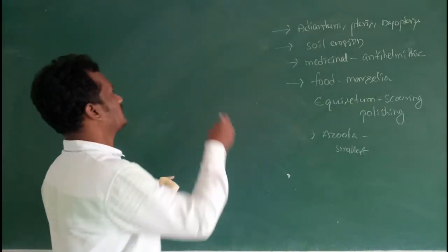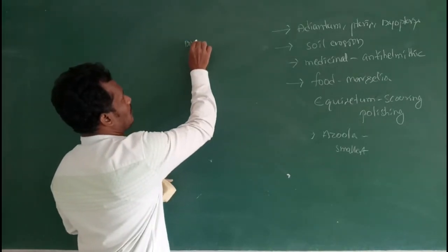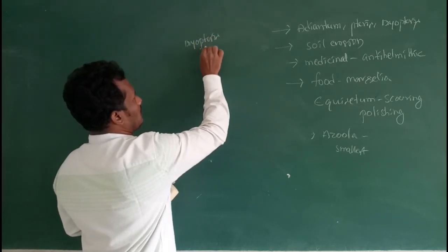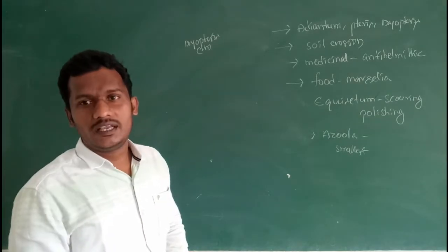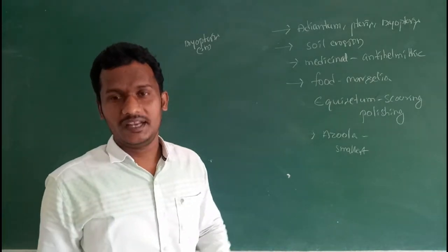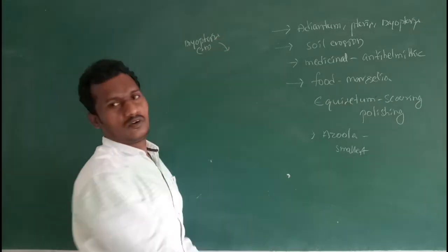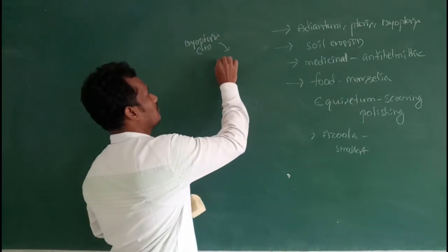Then the life cycle of pteridophytic plants, for example Dryopteris. The pteridophytic plant body is sporophytic, diploid. It forms the sporophyll.